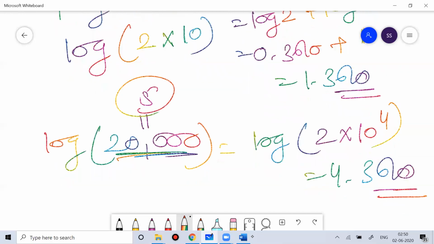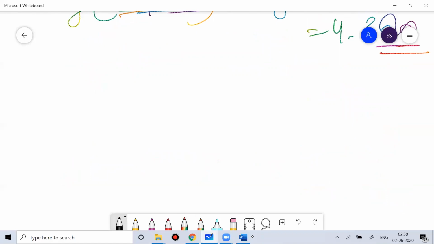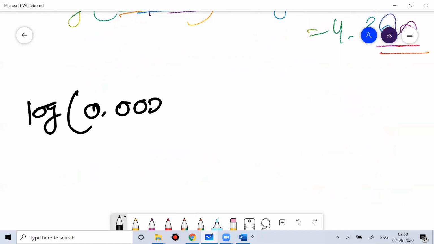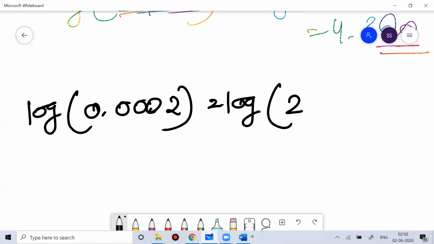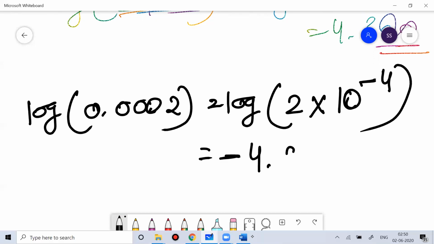If your number is less than 1, maybe log 0.0002, this is nothing but log of 2 into 10 to the power minus 4. So in this case, your answer would be minus 4.3010. You understand, no? So in this case, your answer would be minus 4.3010.